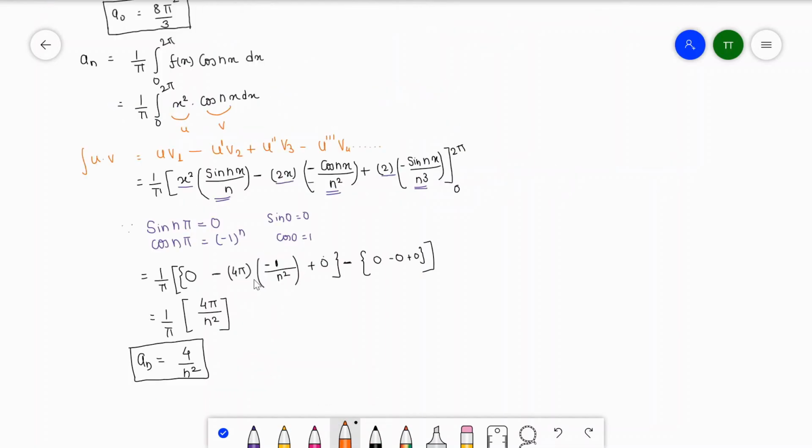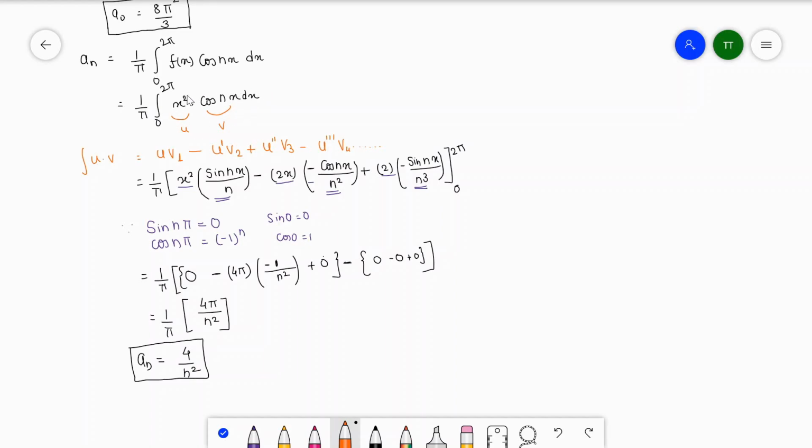So let's recall how to find the value of a n. It is 1 upon pi, integral from 0 to 2 pi of f of x cos nx dx. This is our formula. We have to put the value of f x in this formula. The value of f x is x square, so we put x square cos nx dx in the limit 0 to 2 pi, and 1 upon pi is a coefficient.